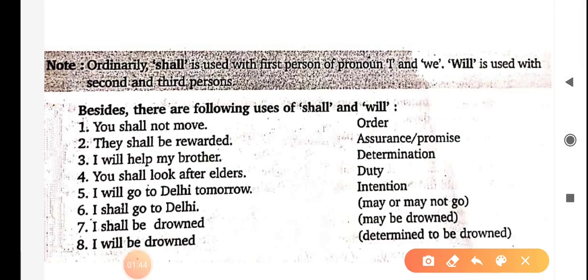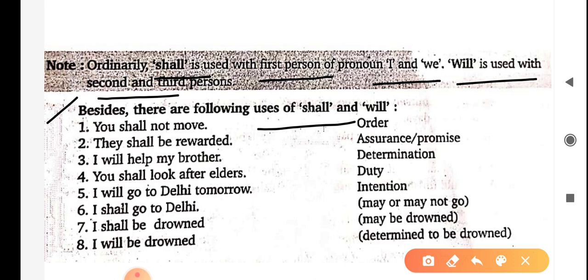Here is a note that ordinarily shall is used with first person pronouns I and we. Will is used with second and third person. Besides that, there are the following uses of shall and will.